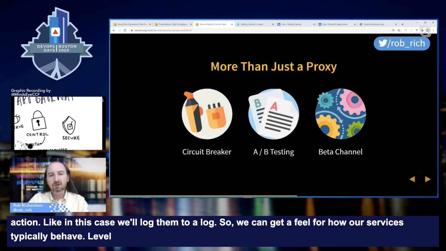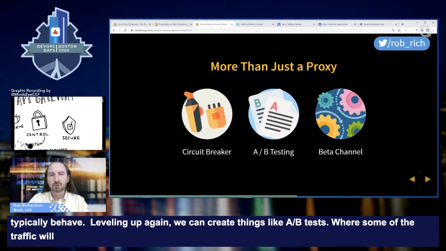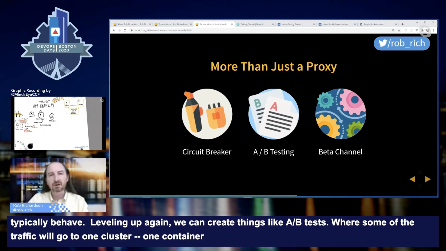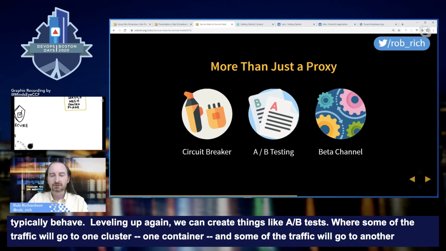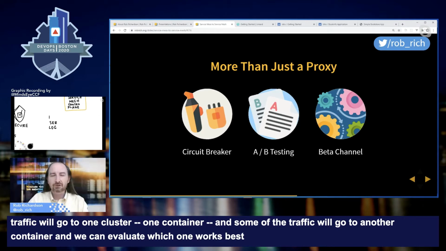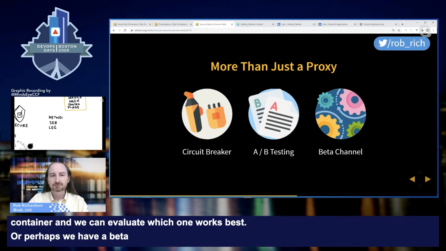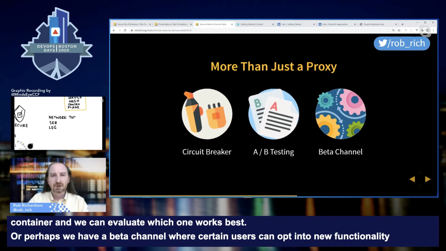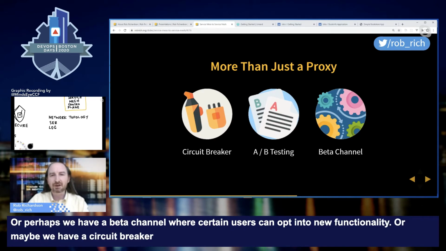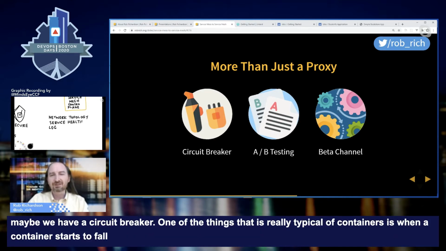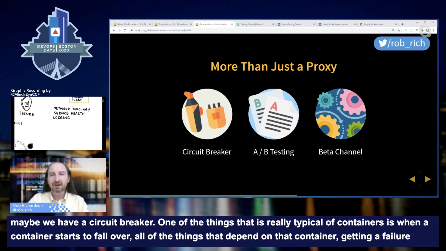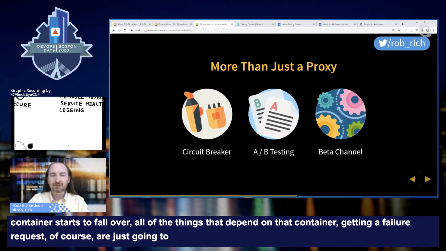Leveling up again, we can create things like A/B tests, where some of the traffic will go to one cluster, one container, and some of the traffic will go to another container, and we can evaluate which one works best. Or perhaps we have a beta channel where certain users can opt into new functionality. Or maybe we have a circuit breaker. One of the things that is really typical of containers is when a container starts to fall over, all of the things that depend on that container getting a failure request, of course, are just going to retry. So now we have this flood of retries for this service that is already overloaded. And so it starts to waffle up and down.